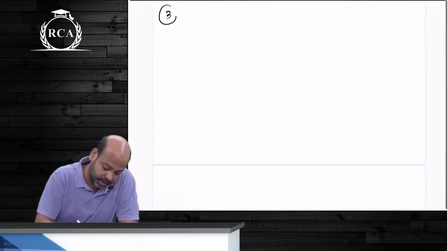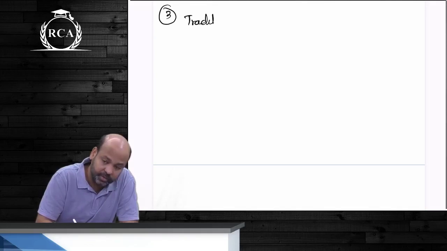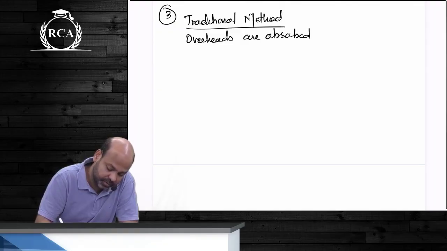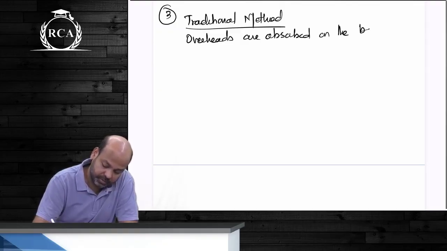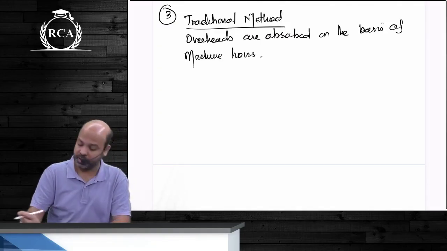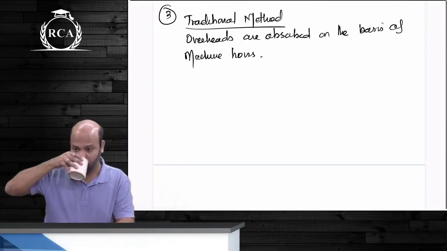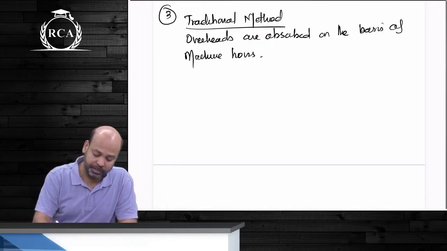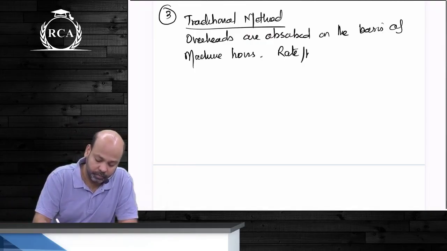Question number 3, guys. First, the traditional method. Overheads are absorbed on the basis of machine hours. What is the rate per hour, beta? 6 rupees.